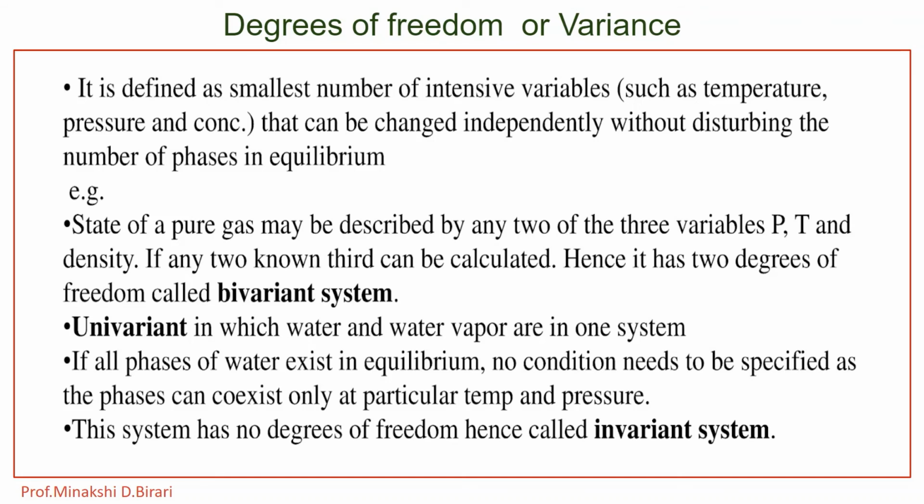For a given mass of a gas, its volume, pressure and temperature are related by the ideal gas equation, PV is equal to nRT. For such a system, the values of pressure and temperature can be varied independently. Therefore, the volume depends on the values of pressure and temperature, and the system is therefore a bivariant system. That means it has 2 degrees of freedom.